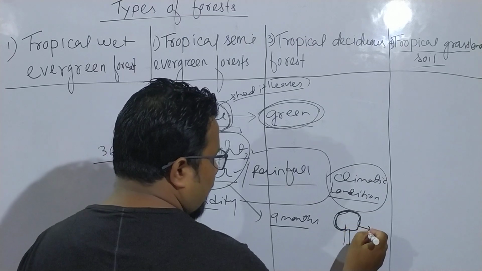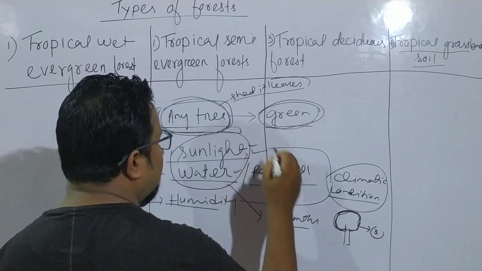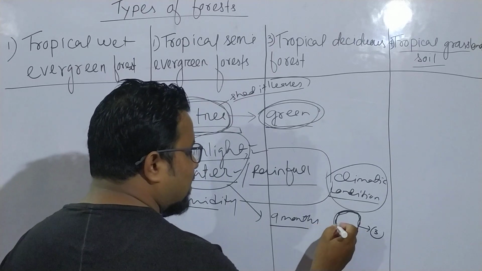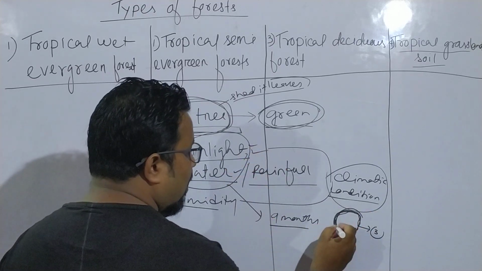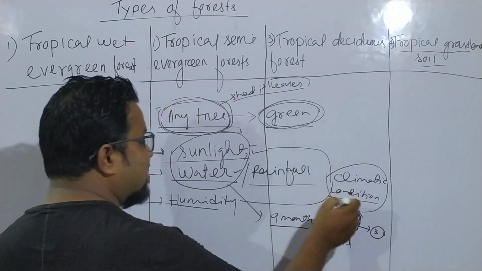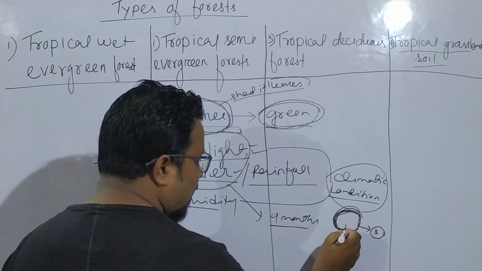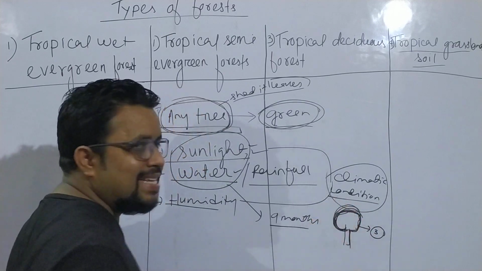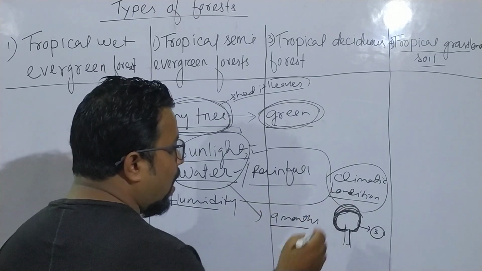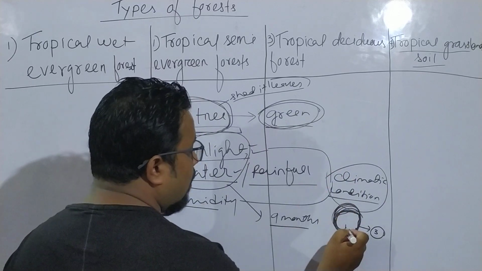But during the last 3 months, it is getting sunlight but it is not getting water, that means not getting rainfall. Then what happens? The tree will shed its leaves. This tree will shed its leaves at the same time, together.